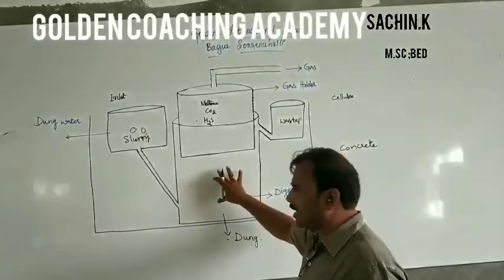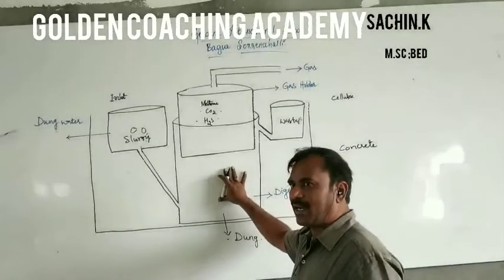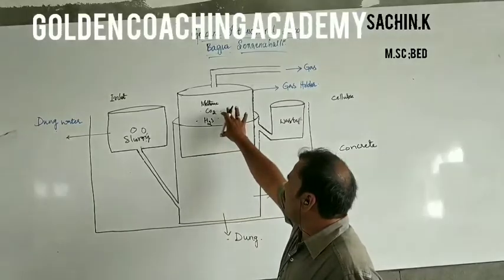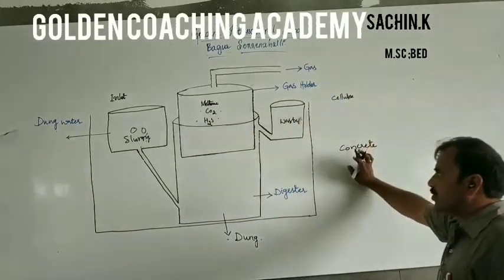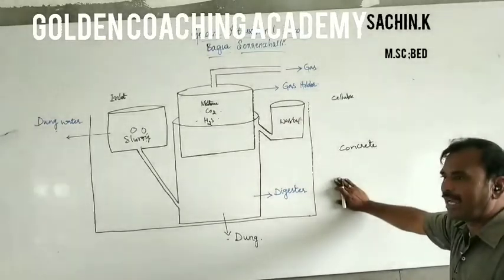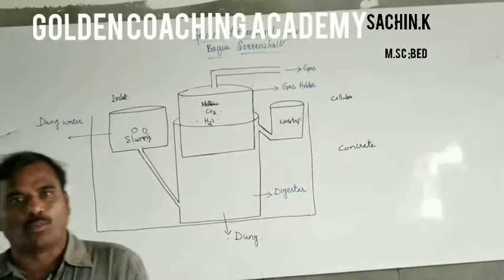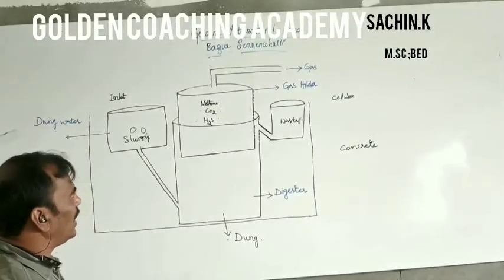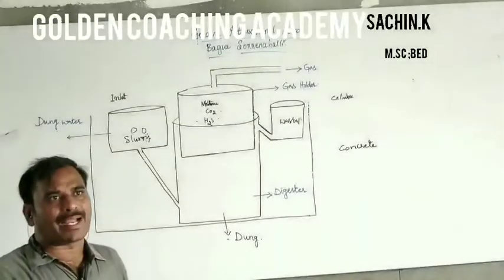This cellulose material is degraded and finally fermented, and finally this mixture of gases is released. This mixture of gases is sent to the kitchen. So this is about the typical biogas plant. This is a very important diagram for the board examination. In NEET also they ask some questions based on this diagram and this mechanism.